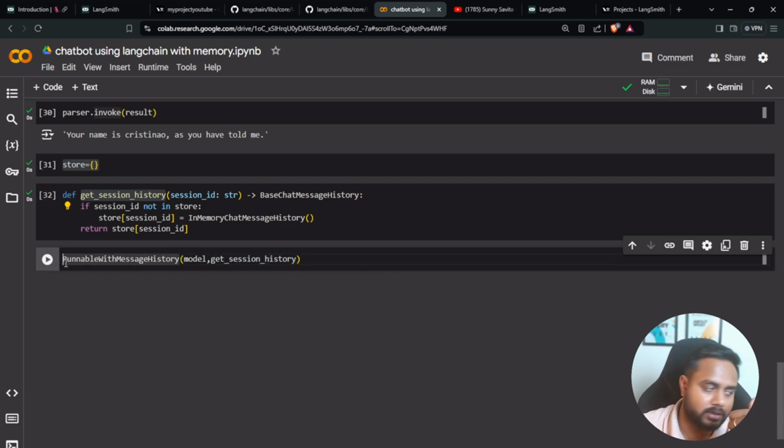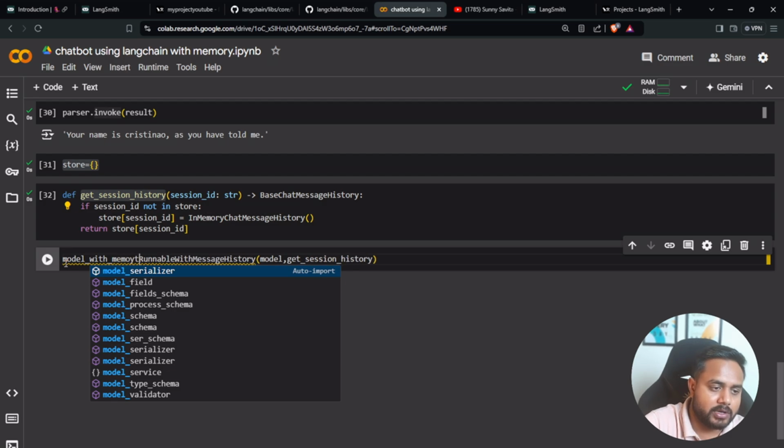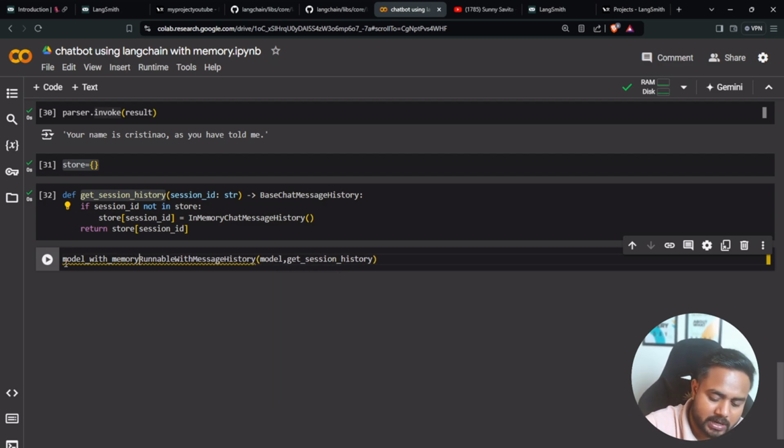Now I can write a name for this particular object, model with memory. So now my model is ready with memory, and everything we wrap up in a single place.